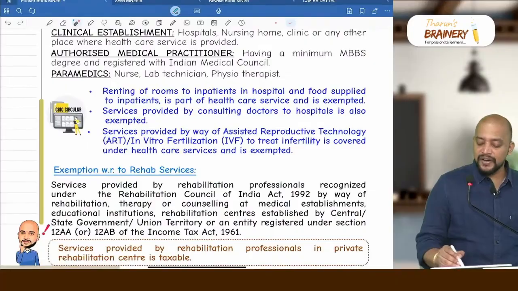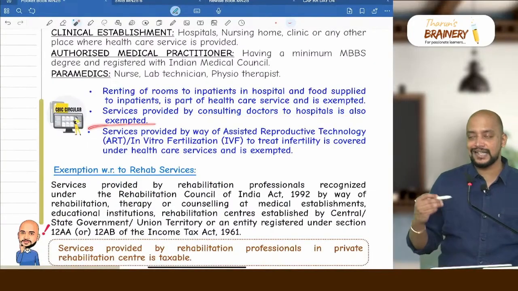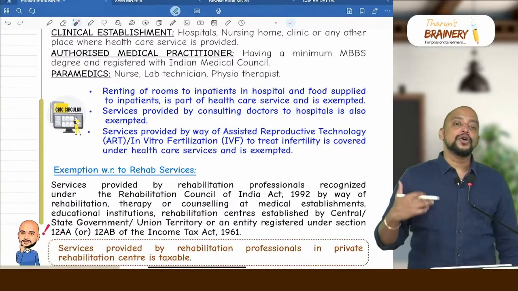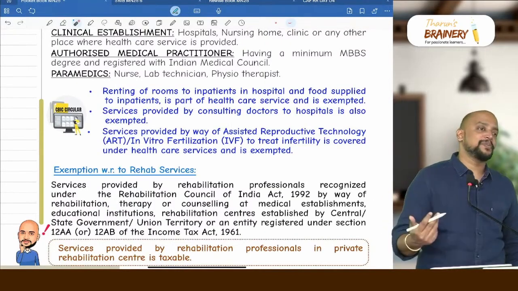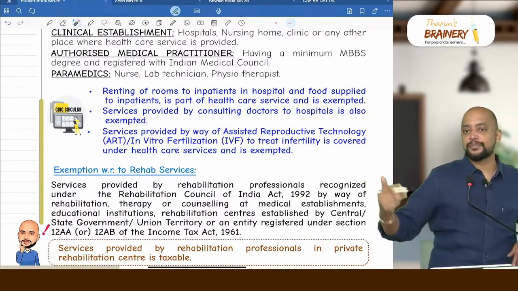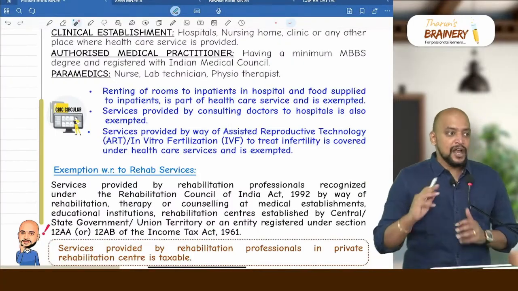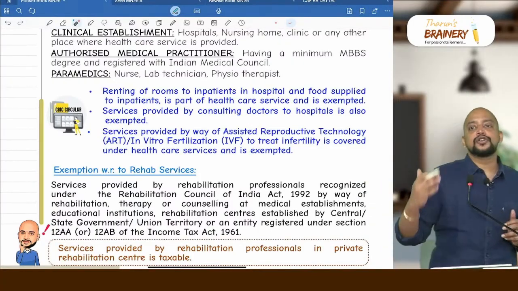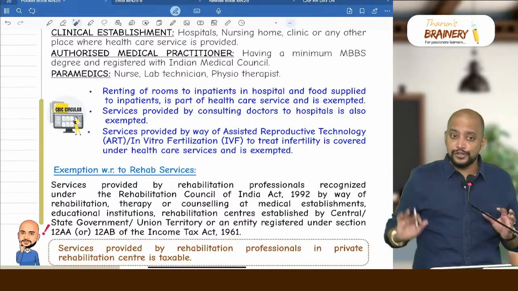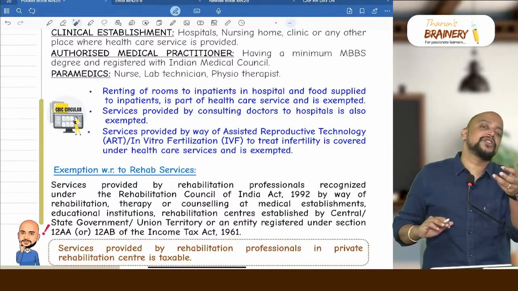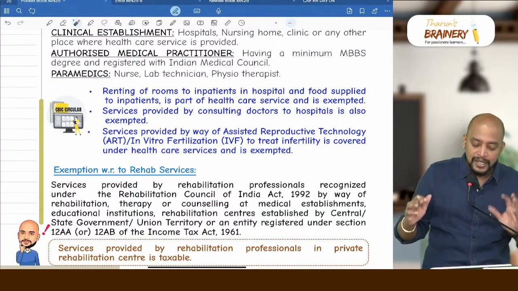Then service provided by consulting doctors to hospitals is exempted. There is a consulting doctor who will not directly provide the services to the patient, will be providing service to the hospital, and the hospital will provide service to the patient. Means patient will pay 500 rupees. Out of that 500 rupees, say 300 rupees will be shared by hospital with the doctor. 500 rupees received by hospital is also exempted. That 300 rupees received by the doctor from the hospital is also exempted.